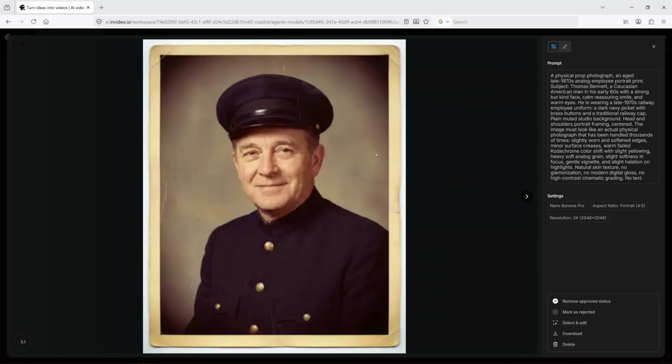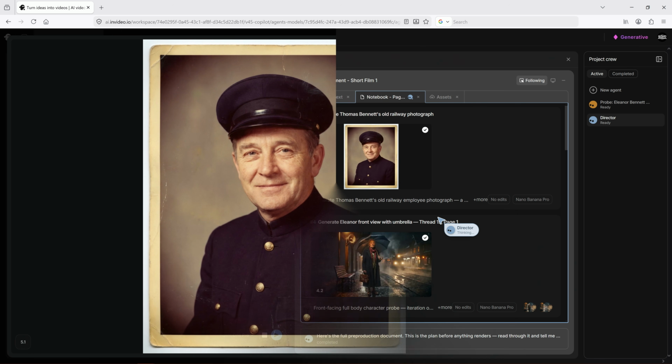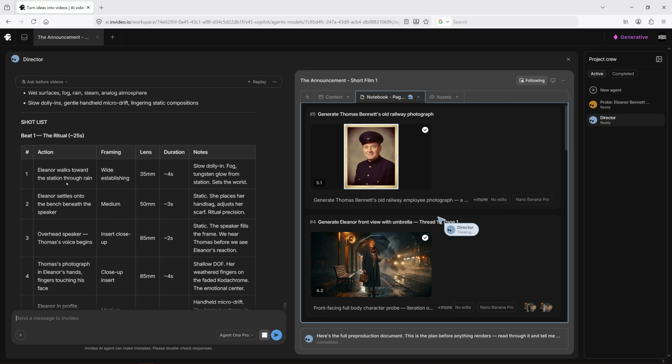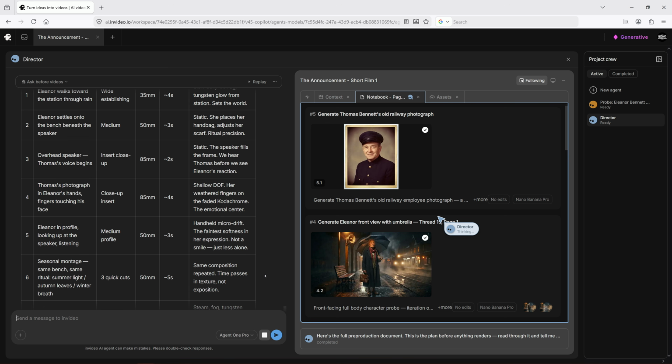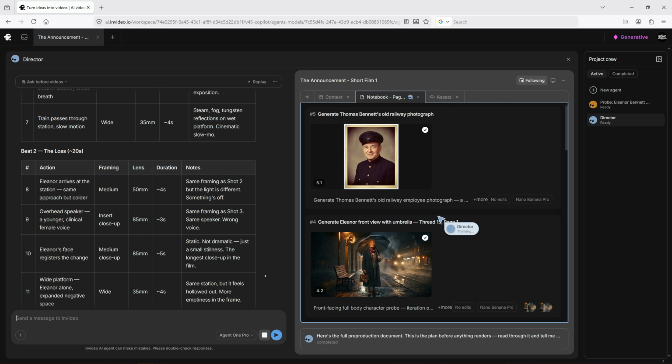Thomas looks exactly like he should. Without writing a single character prompt, it's ready. In the next step, the 3 beats are already broken down into individual shots, along with creative notes and post-production tasks that will be applied once the required footage has been generated.